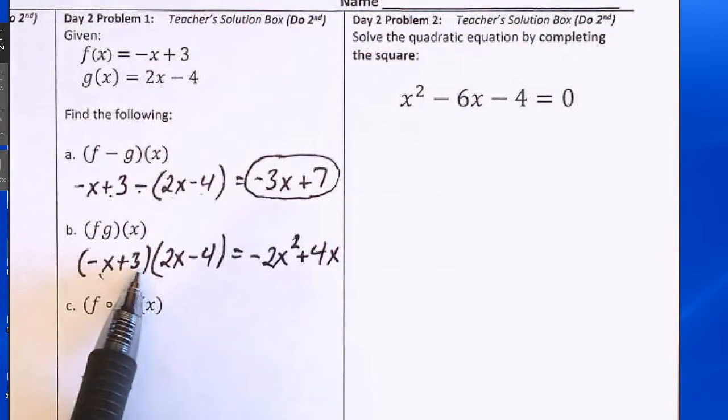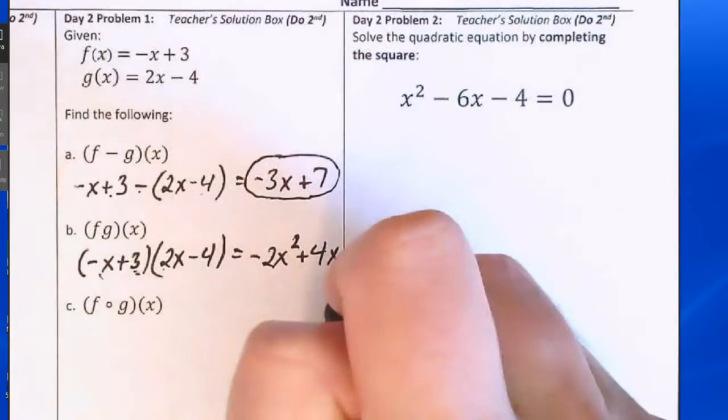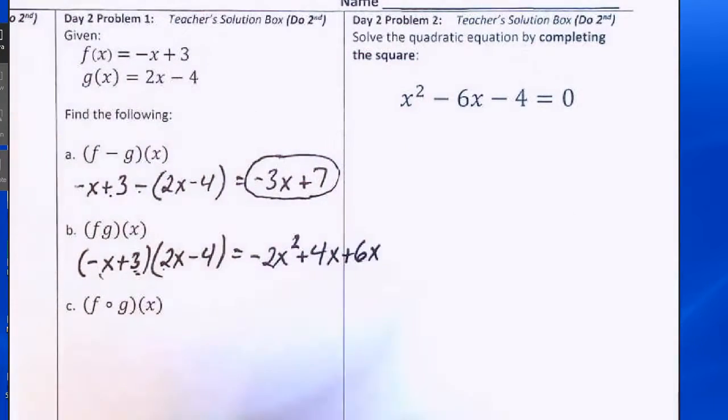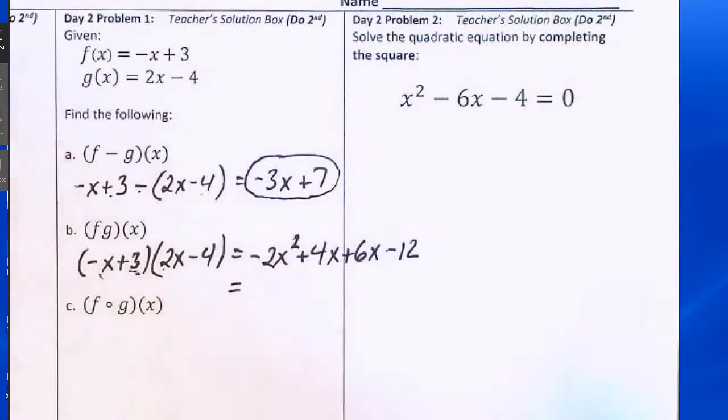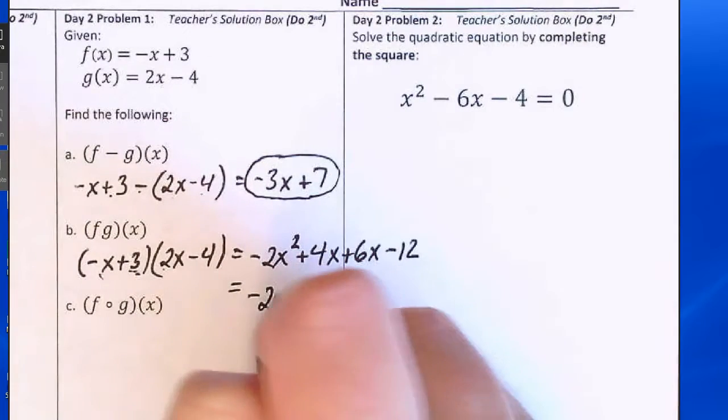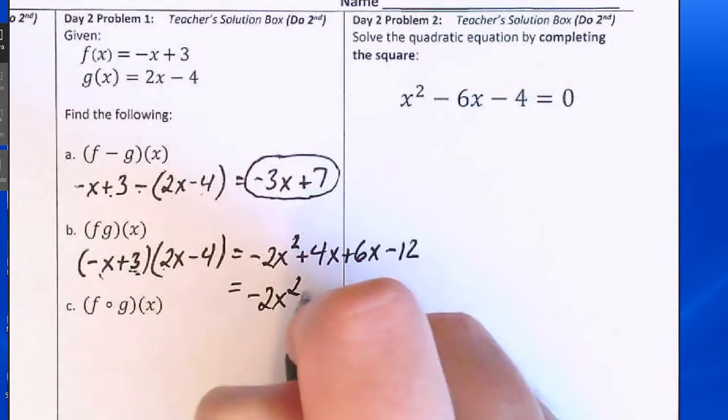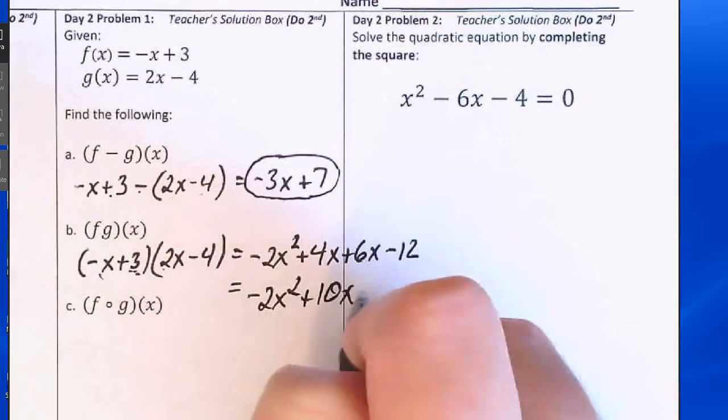Now the inner product, 3 times 2x is 6x. And 3 times negative 4 is negative 12. We'll combine the middle two terms together to get the final answer: negative 2x squared plus 10x minus 12.